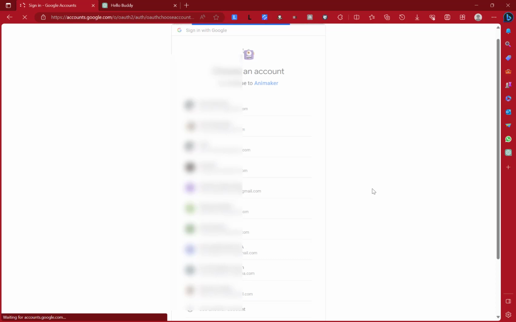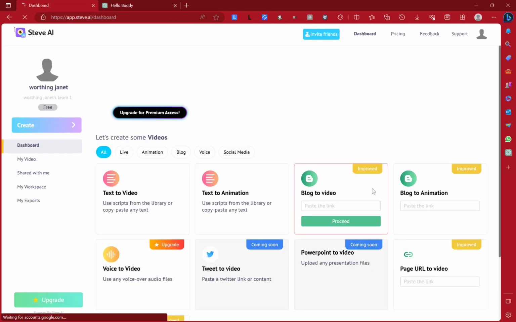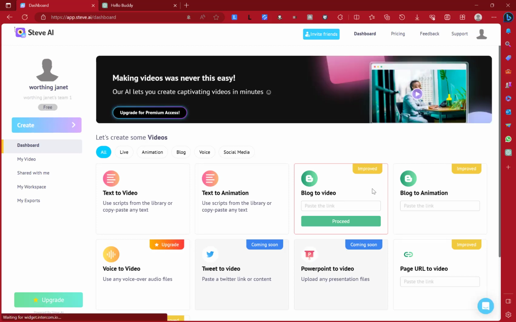Now after your email is selected, it will take time and do some authentication between Google and Steve AI, how their interfaces communicate. This is backend stuff that only happens between Google and Steve AI. Now we are done creating our account and our dashboard is loaded. So this is the thing.